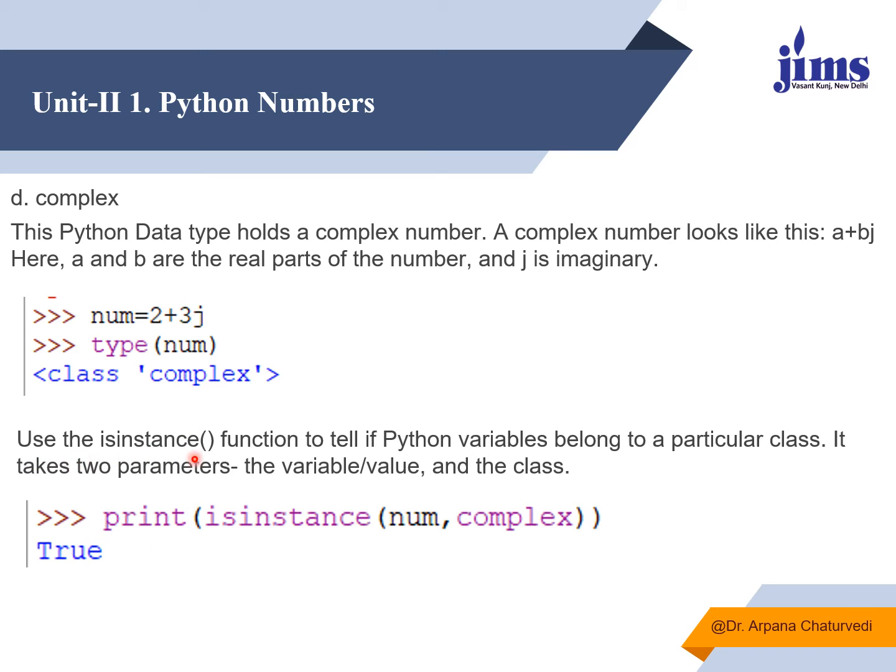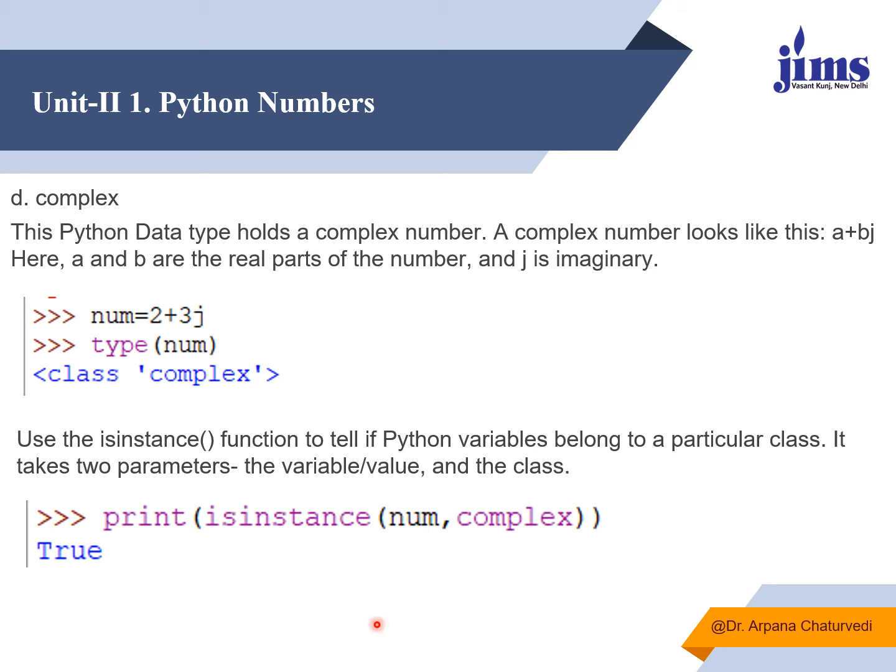Now there is an isinstance function also. It tells which class a Python variable belongs to. It takes two parameters: first is the variable and the other is the name of a class. You want to check whether num is an instance of the complex class or not. It will return a boolean value. If it is true, it will return true, otherwise false.